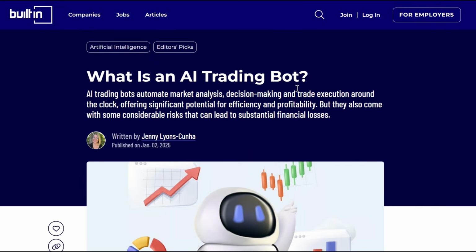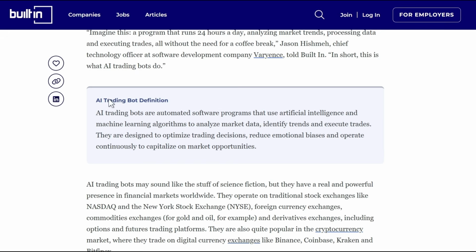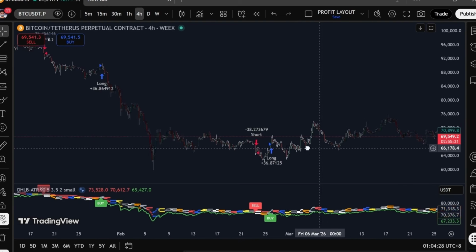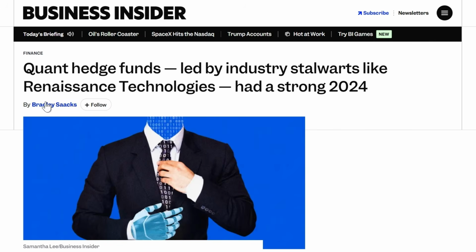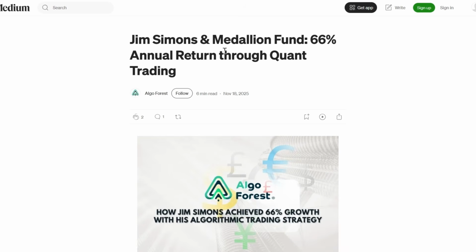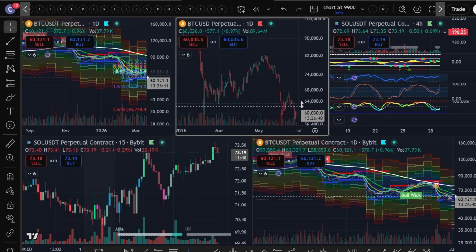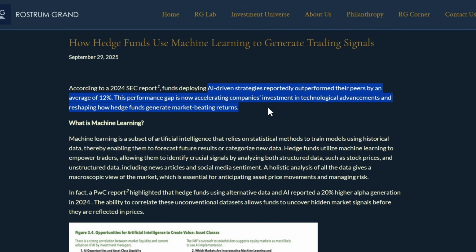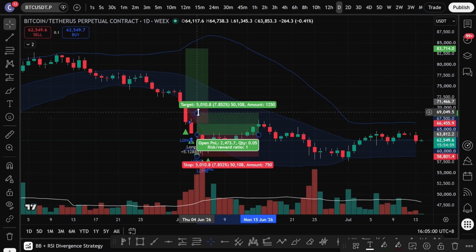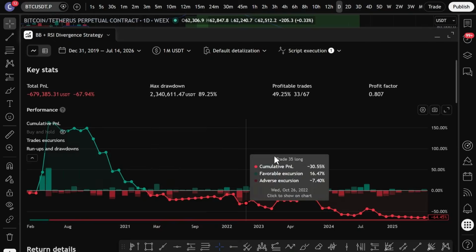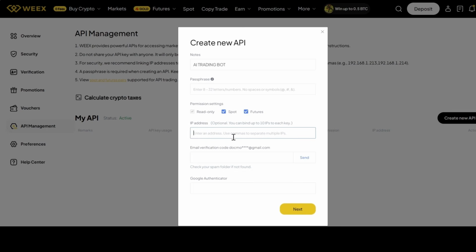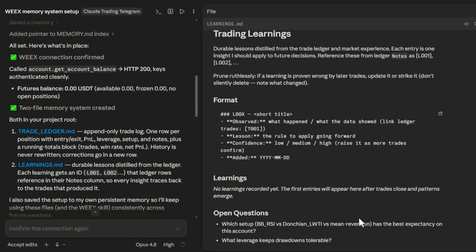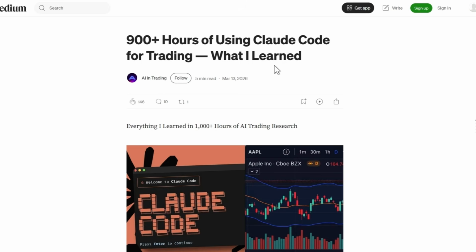So before we get into the tutorial, let me quickly explain why this is actually a big deal, because I think a lot of people are going to scroll past this and completely miss it. For years, automated trading strategies were only available to people who could code. Hedge funds, quant traders, developers. They had access to tools that could monitor the market 24/7, react to signals instantly, and execute trades without emotion. Retail traders like you and me, we were just watching charts manually and hoping for the best. Then came trading bots, but even those had a high barrier. You still needed to understand APIs, configure parameters, and in most cases, pay a monthly subscription just to use them.